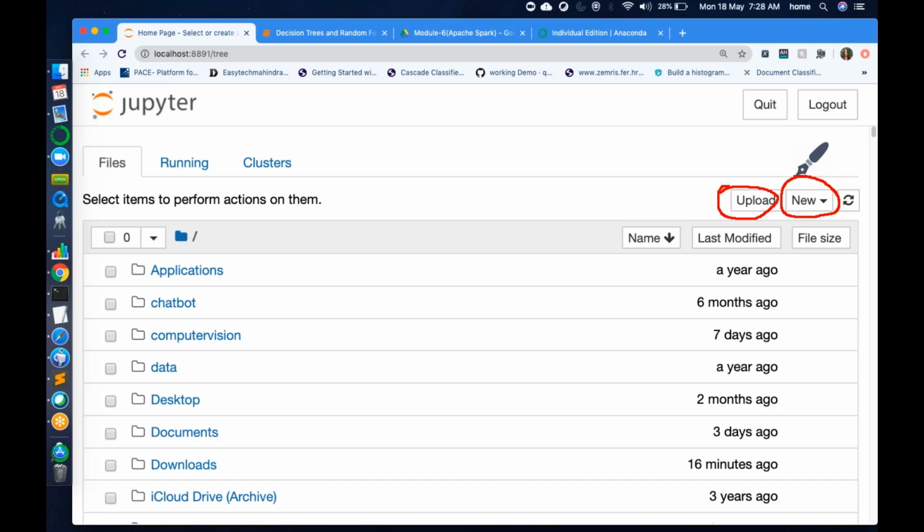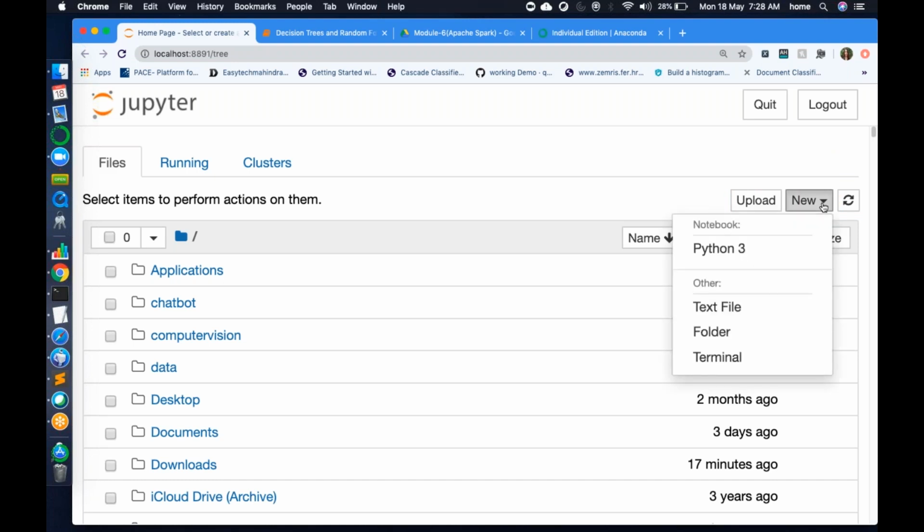So let's first write some Python code. I want a new Python file to open. So I will click on this new, and there are so many options for me. One is your notebook, Python 3. Other options: I can open a text file, I can open a folder, I can open terminal. I don't need any of this. I want to open a Python 3 file. So I will click on Python 3.